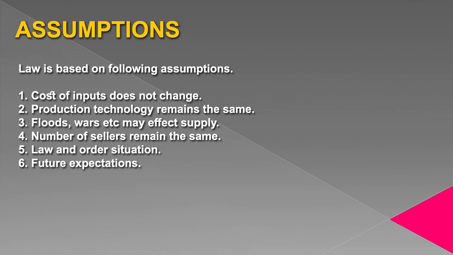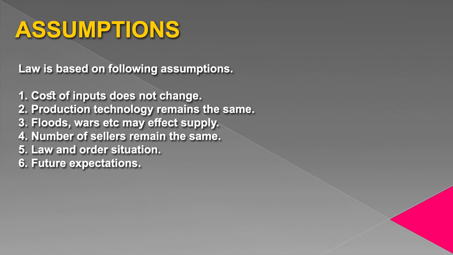Number of sellers. If more sellers enter a market, more quantity comes for sale at existing prices. That is, supply increases. Law and order situation. Change in law and order situation affects the supply. For example, if law and order situation in a country gets worse, supply of a commodity in a country reduces or decreases. And lastly, future expectations.